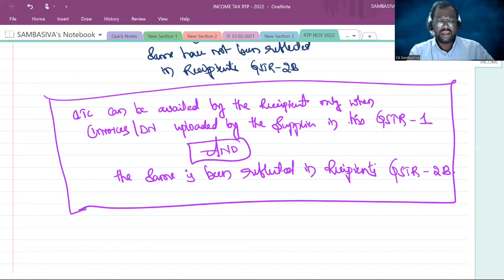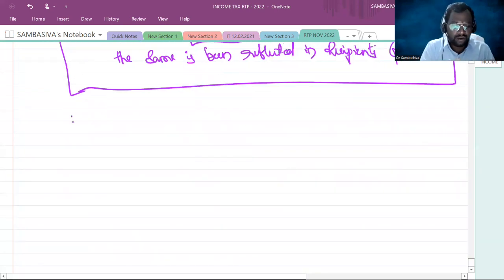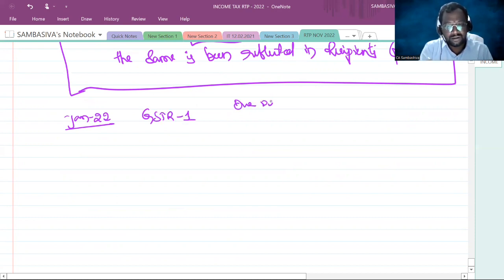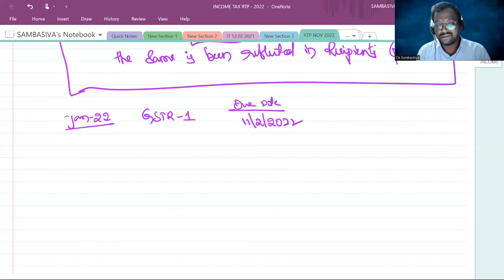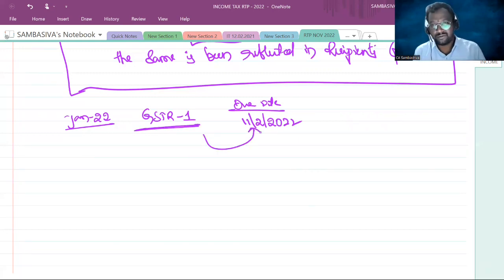If you take the example of the current problem, January 2022, the supplies have been made. For January 2022, for the filing of the GSTR-1, what will be the due date? The due date will be 11th of February 2022. So the supplier should upload all his invoices in GSTR-1 on or before 11th February 2022.